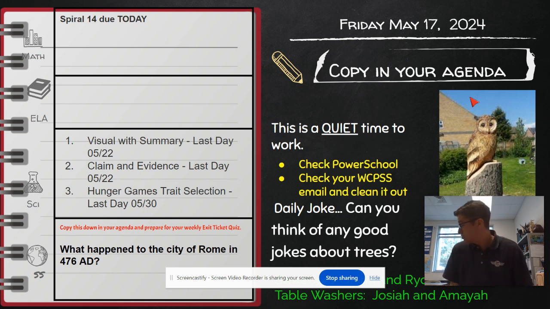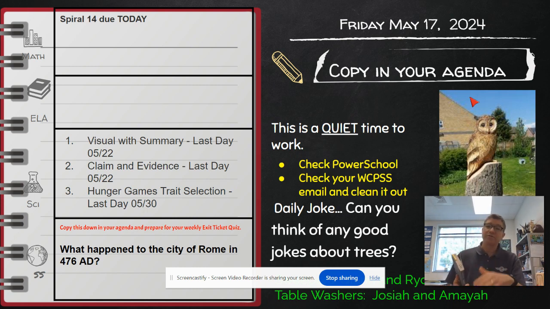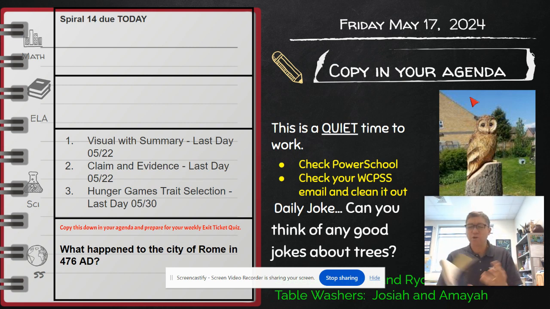So let's talk about language arts first and foremost. We continue to read Frightful's Mountain. We read chapter 11 today in class, did some work around that. So we're about halfway, a little bit more than halfway through the book. We'll continue talking about Frightful's Mountain.